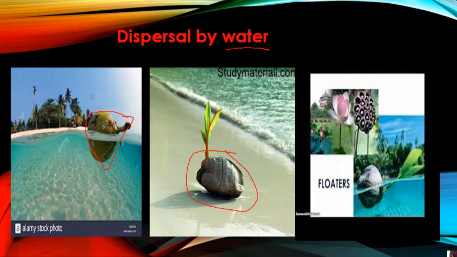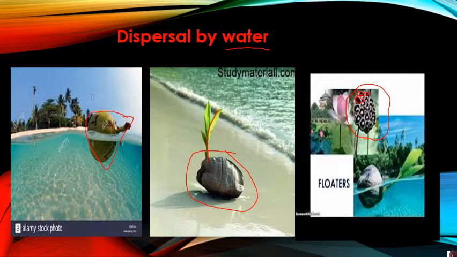Next is lotus. Okay, so now see, lotus has a sponge like structure. Sponge की तरह structure होता है lotus seeds. Okay, this is the seed of the lotus. See how it has holes in it. कैसे इसमें hole है. Okay, and these holes give it a sponge like structure, making it very light. Okay, जैसे sponge होता है ना, आपके घर में जो बर्तन धुलते हैं sponges, है ना.